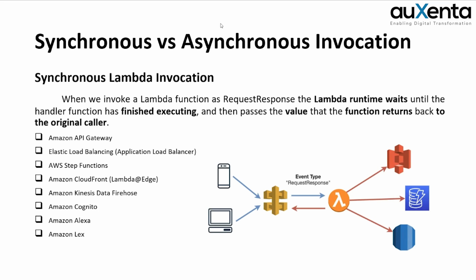That means the caller will wait till he gets the response from the Lambda function. These are some of the examples of synchronous Lambda invocations. That means most of the time when we access Lambda functions using these services, you will wait for a response from the Lambda function.